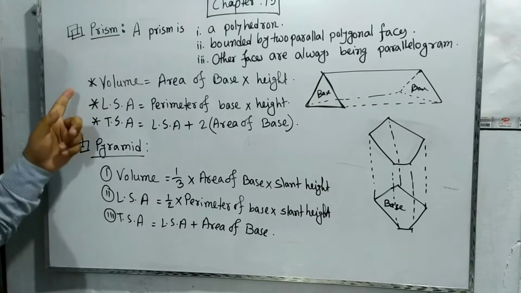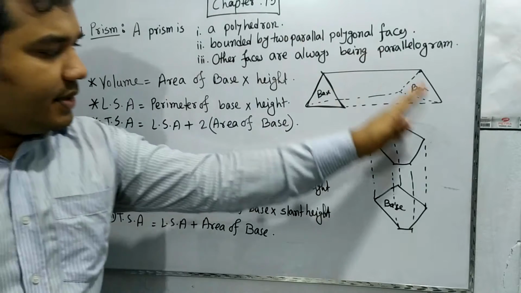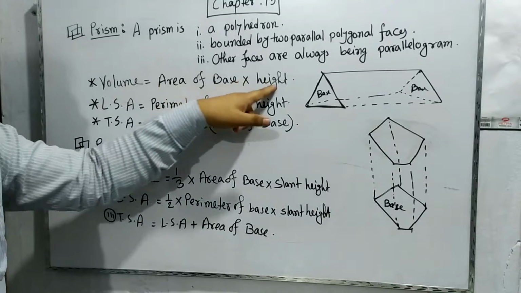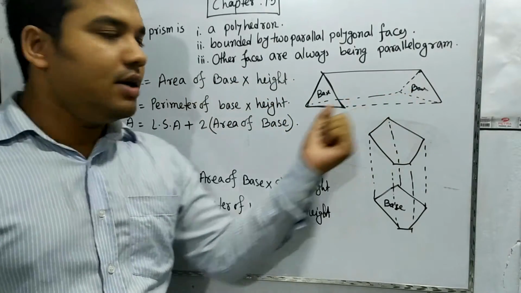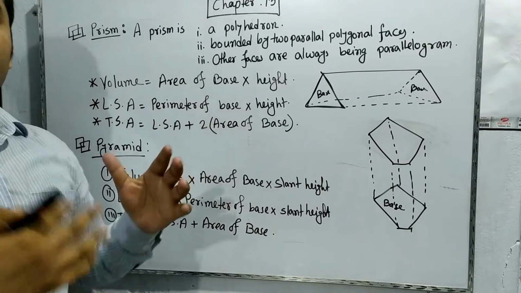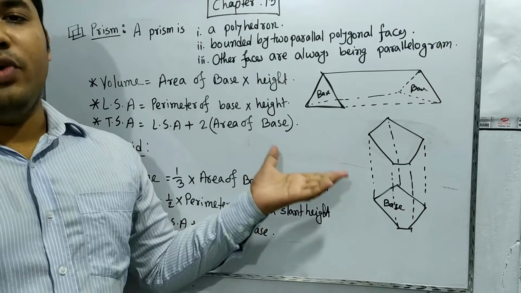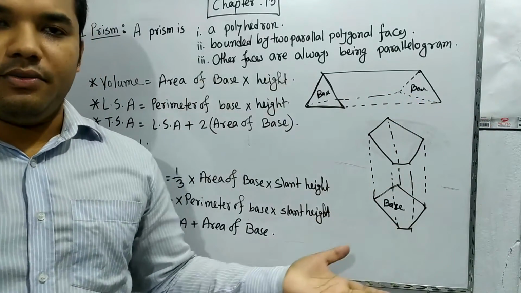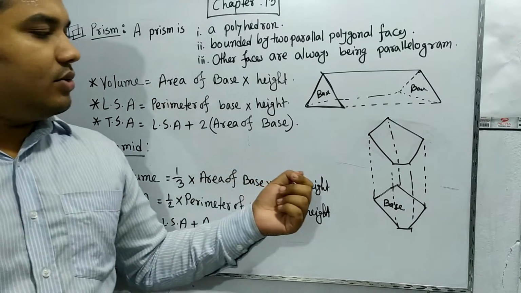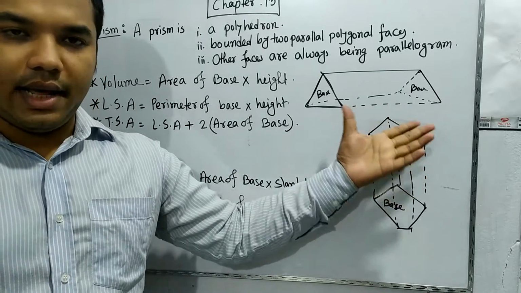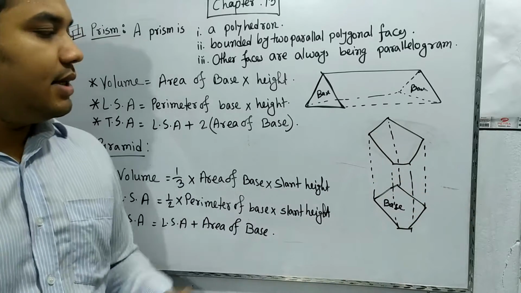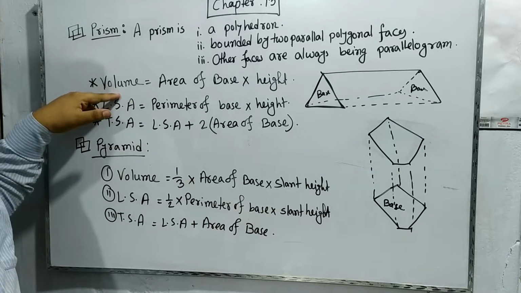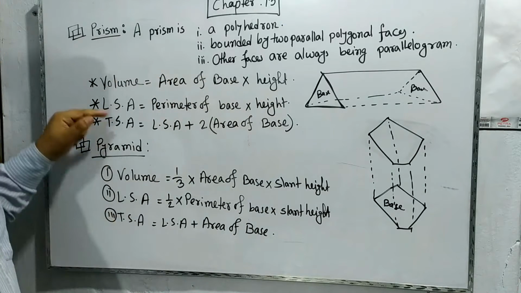So the volume of this prism is the area of base into height. We just need to find the area of base. Why are we talking about area of base? Because we don't know which type of polygon we will take. If we take the base as a triangle, then we have to find the area of the triangle. If it is a pentagon like this, or hexagon or octagon, anything else, we will find those polygons' area. That's why the volume will be area of base into height.